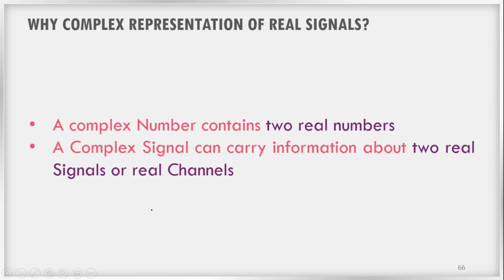Now why are these complex representations required? Why do we need to make things so complicated by incorporating complex numbers into the signals? A complex number contains two real numbers, that is a plus jb. Here a is a real number, and b is also a real number.